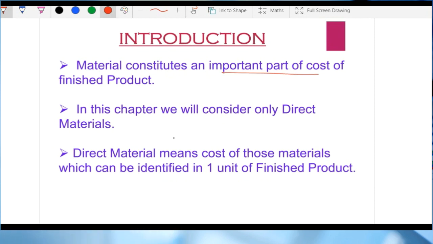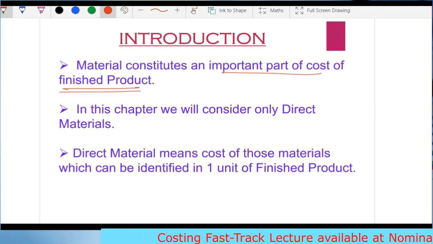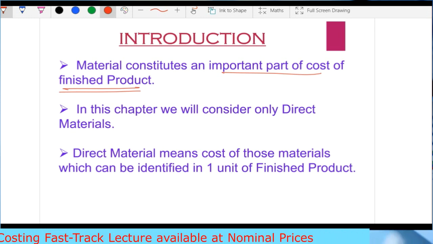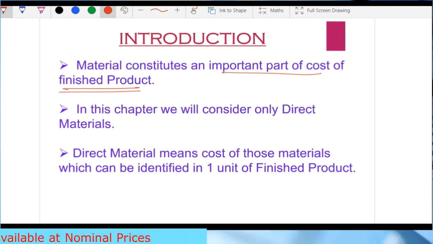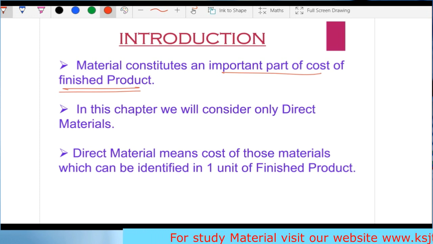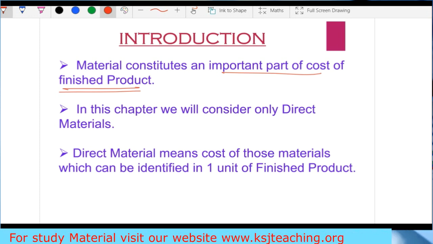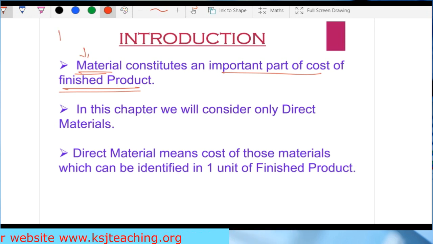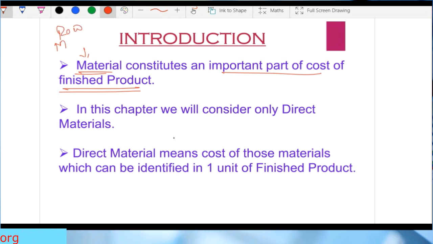Material constitutes an important part of the cost of finished product. Like I told you in the last lecture when we discussed the elements of the cost, the most important element is material. Why, sir? Because without material we cannot construct a house, without material we cannot make a shirt. So we can't do anything without the material. Material here means raw material, sir. By material I mean raw material.